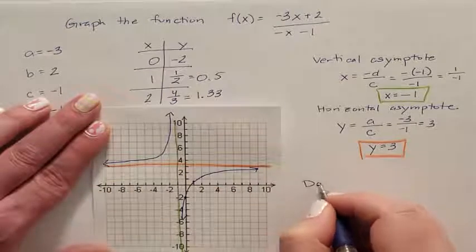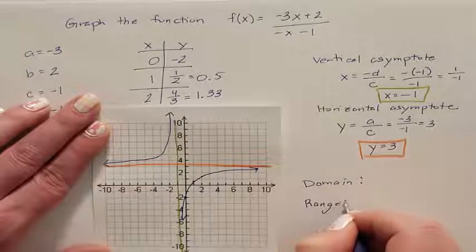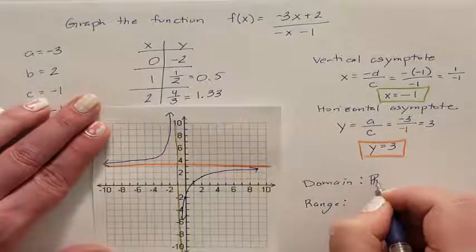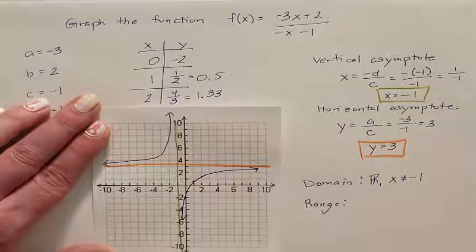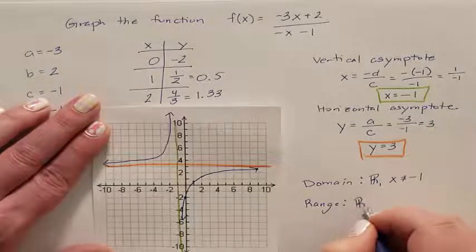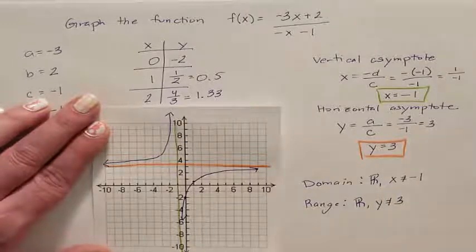And then I just need to state my domain and my range. Domain is always going to be all real numbers except for the one x value that the asymptote is at, because we never use it. The range is also all real numbers except for the one asymptote value that we're not allowed to use. And that's it.